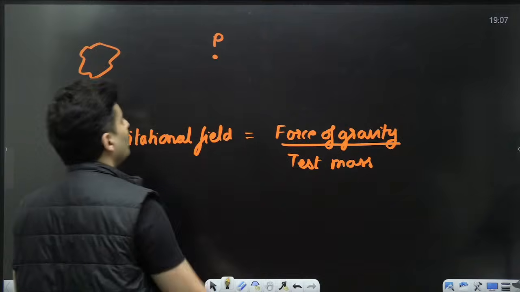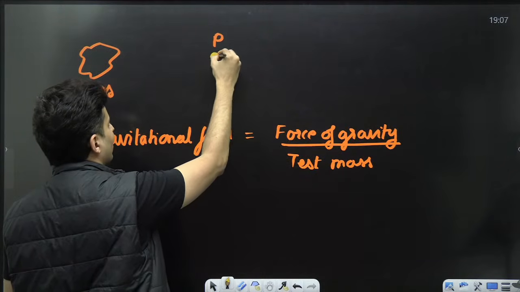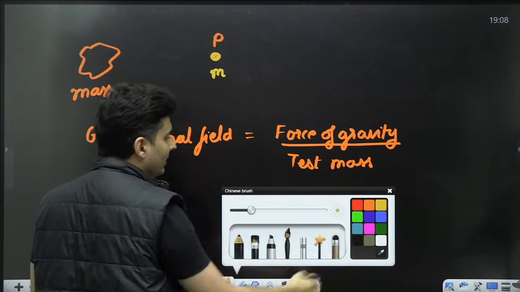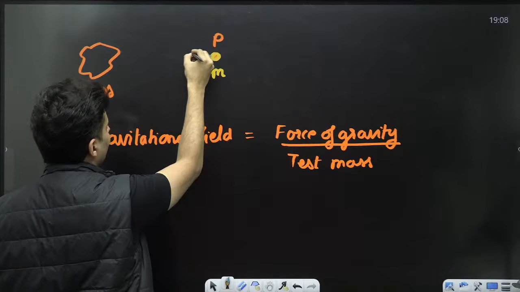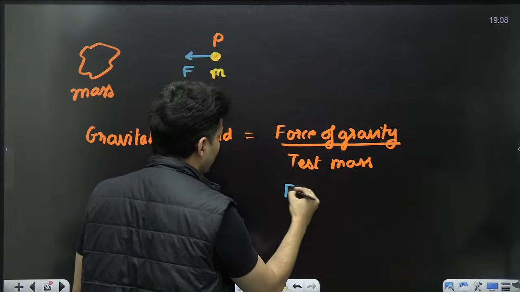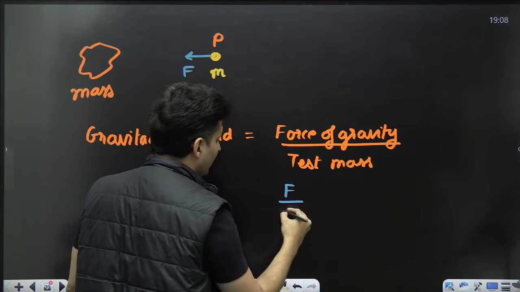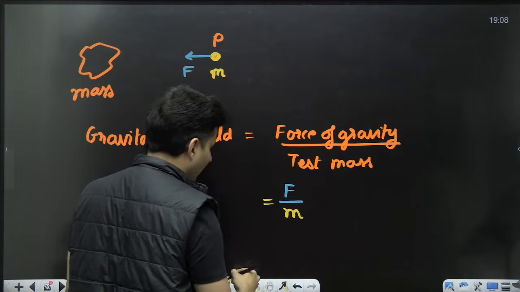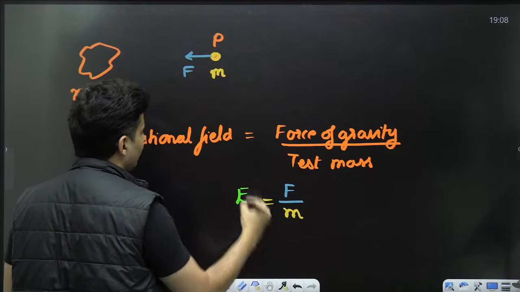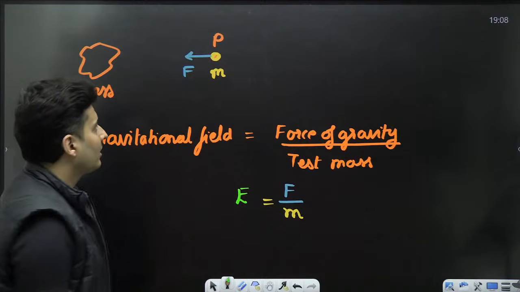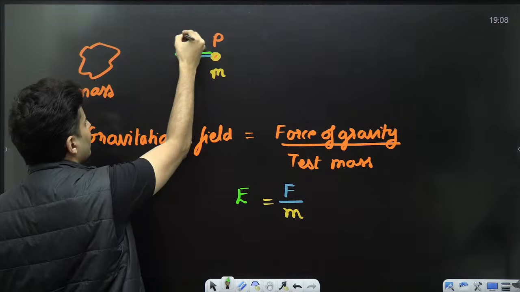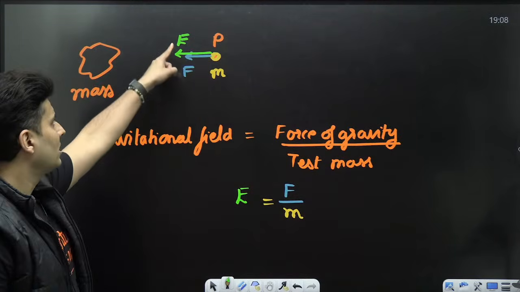Meaning you bring a test mass over here, let's say it is m. On that mass there will be some force, let's say I call it F. Then that force divided by that test mass is the gravitational field E. So E is in the same direction as the force.